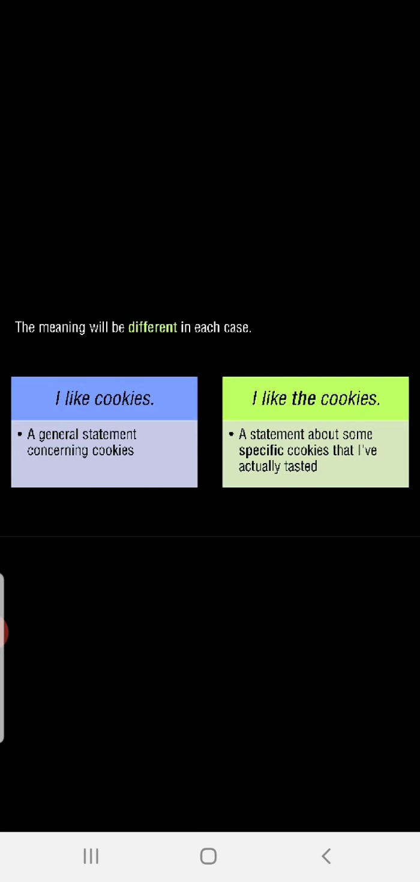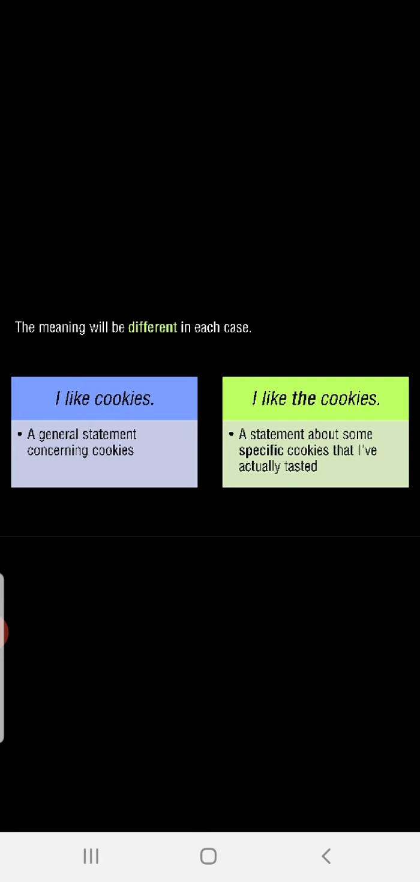I like cookies. I like the cookies. See, children, "I like cookies" means a general statement concerning cookies. As I explained, here we are not talking about any particular cookie. If we are using "the," then you are specific about your choice. Maybe it is "I like the cookies," of a particular vanilla flavor or strawberry flavor.